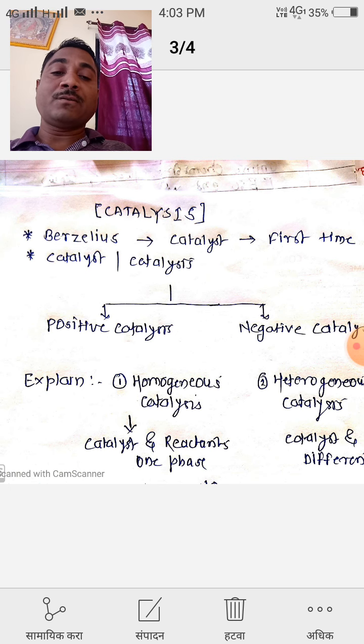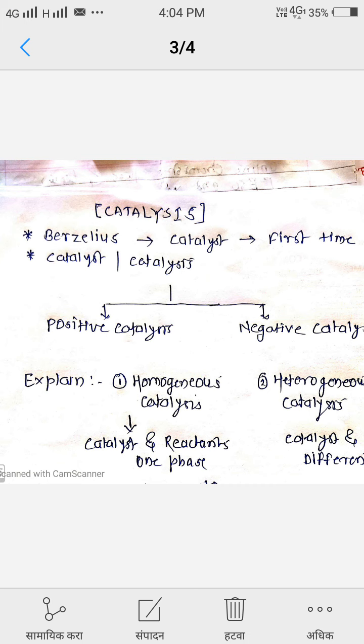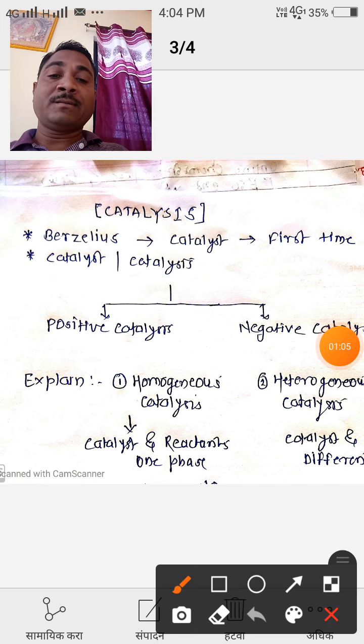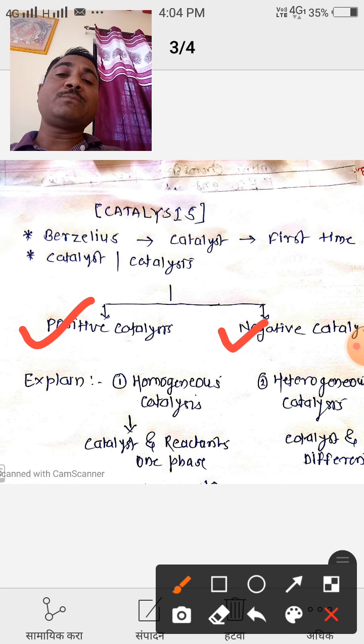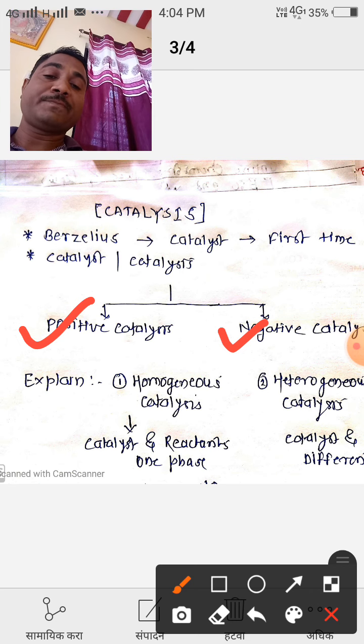First one is the positive catalysis and second one is the negative catalysis. What is meant by positive catalysis?